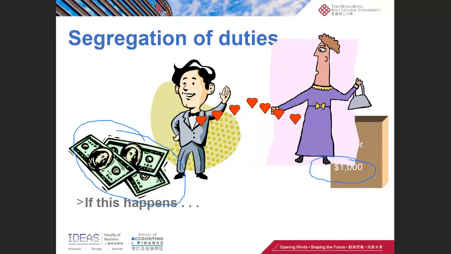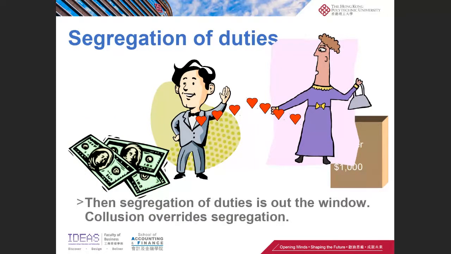In other words, he can collude, right, to steal the company's money. So in this case, segregation of duty is out the window. So this is why we say collusion overrides segregation. So from the example, we know why we need to segregate the accounting duties.